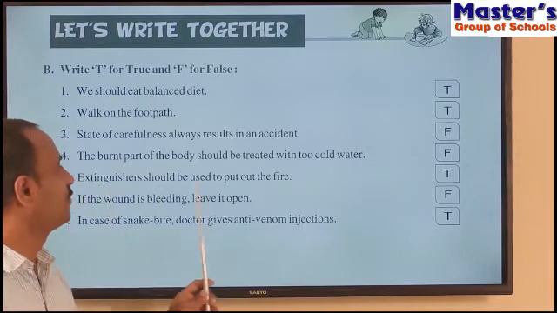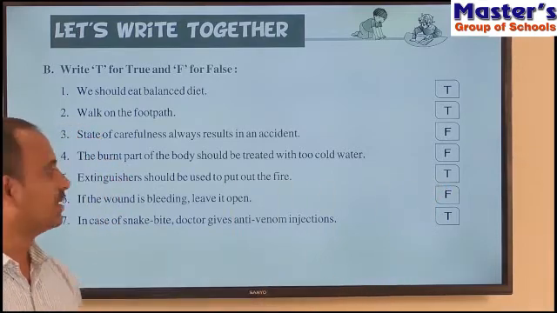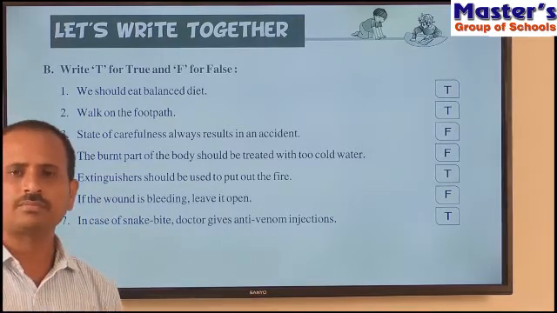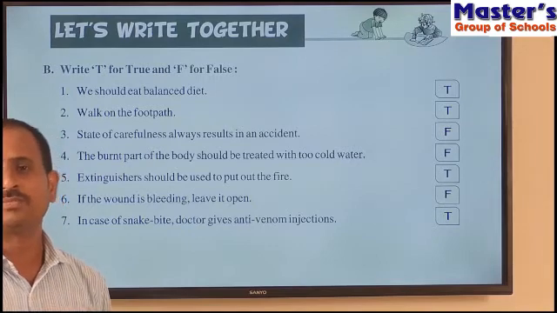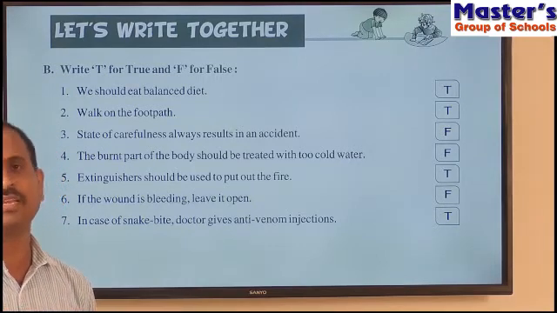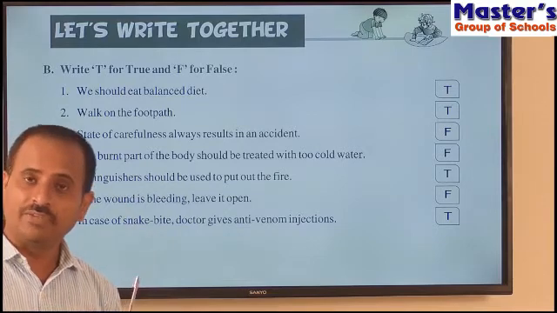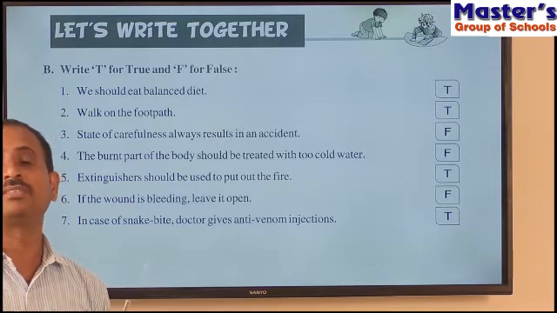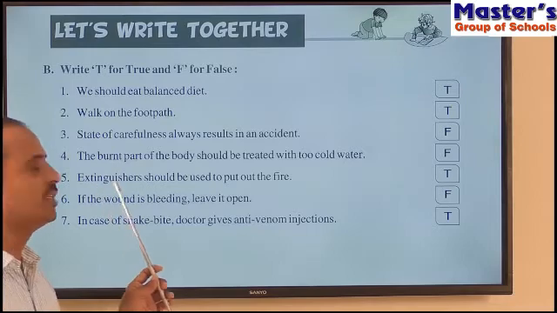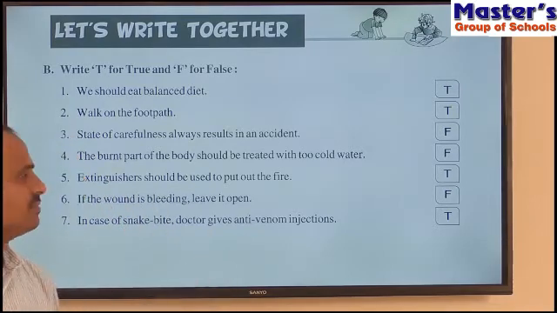And the answer for the fifth sentence is true. That is, the fifth sentence is correct. Extinguishers should be used to put out the fire. So what are extinguishers? Extinguishers are used to put out the fire in fire accidents. These extinguishers should also act effectively in the case of fires caused by oils, kerosene and petrol. So that's why extinguishers should be used to put out the fire.